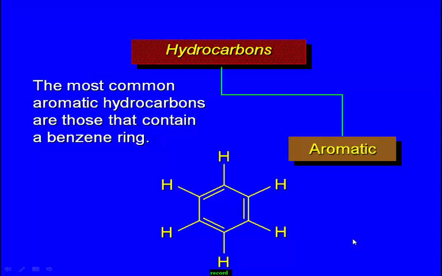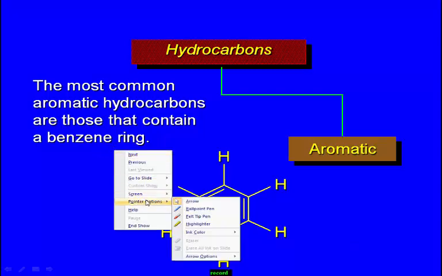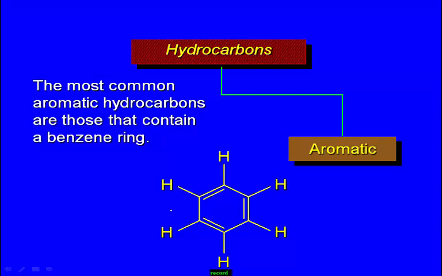Students, remember, hydrocarbon means a compound containing hydrogen and carbon. It is present with a benzene ring. Hydrocarbons which contain an aromatic ring are called aromatic hydrocarbons. Aromatic hydrocarbons are the hydrocarbons which contain at least one benzene ring. Remember students, the most common aromatic hydrocarbons are those that contain at least one benzene ring.